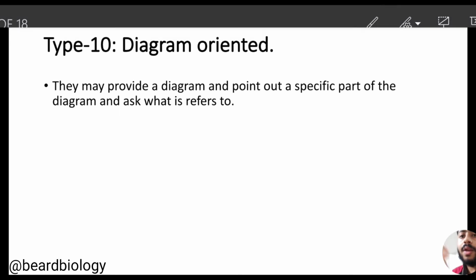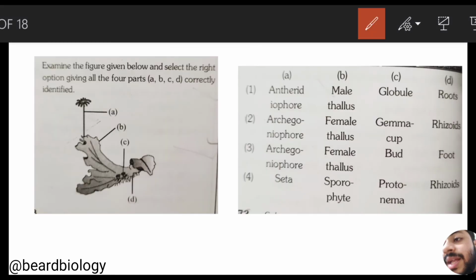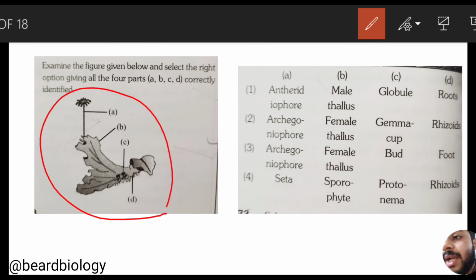Let me take an example, this is a diagram from NCERT. Trust me, in every NEET examination, if they provide any diagram, it must come from NCERT. Outside NCERT, no diagram will come, it is confirmed. So this diagram is from NCERT.